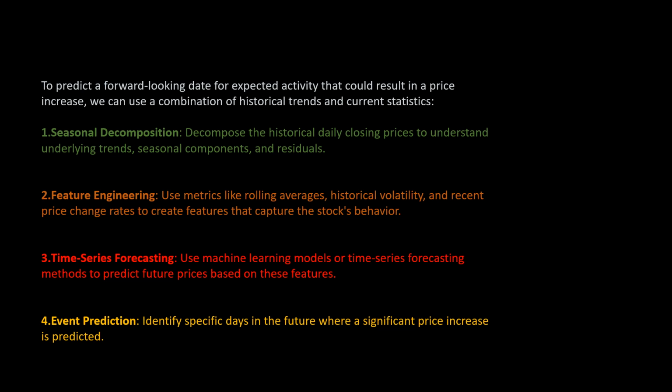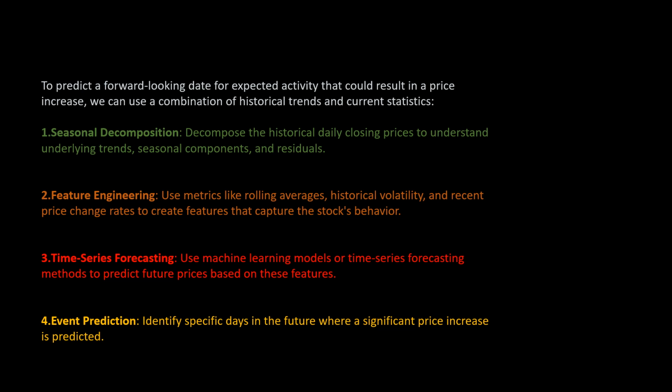We're going to do seasonal decomposition, where we decompose the historical daily closing prices to understand underlying trends, seasonal components, and residuals. We're going to do feature engineering, which is basically using metrics like rolling averages, historic volatility, and recent price change rates to create features that capture the stock's behavior.